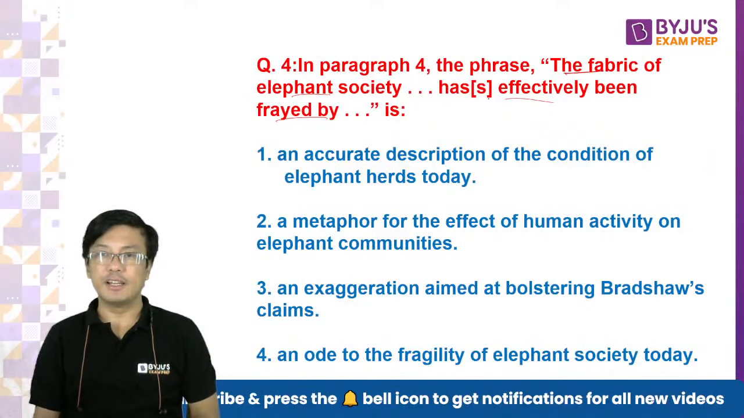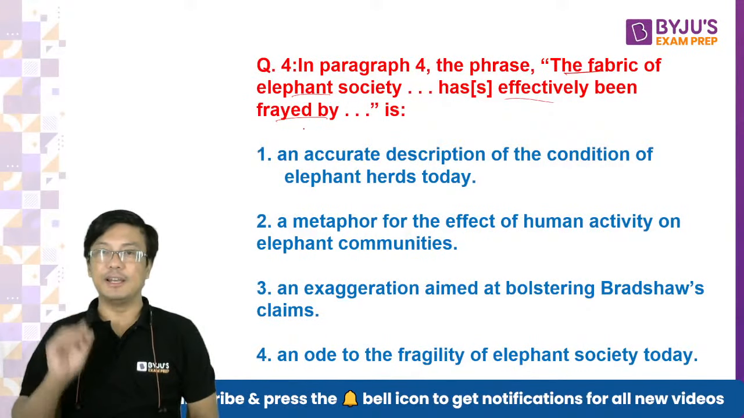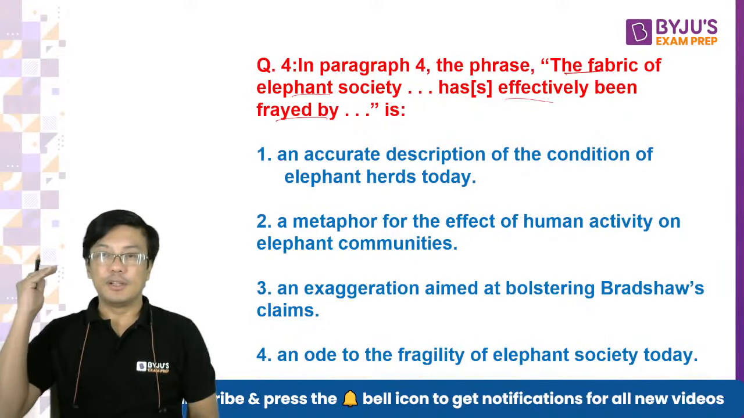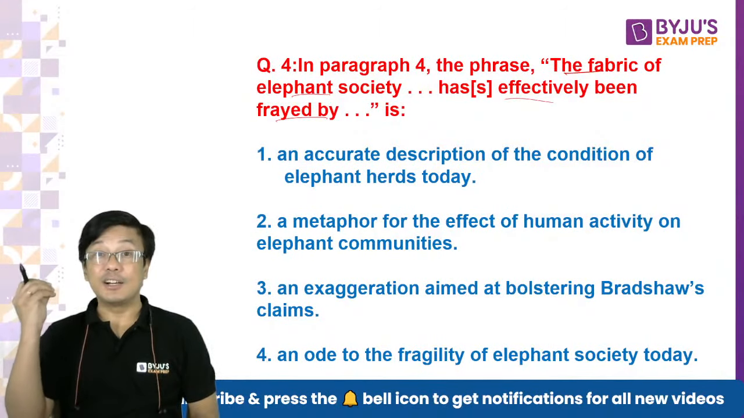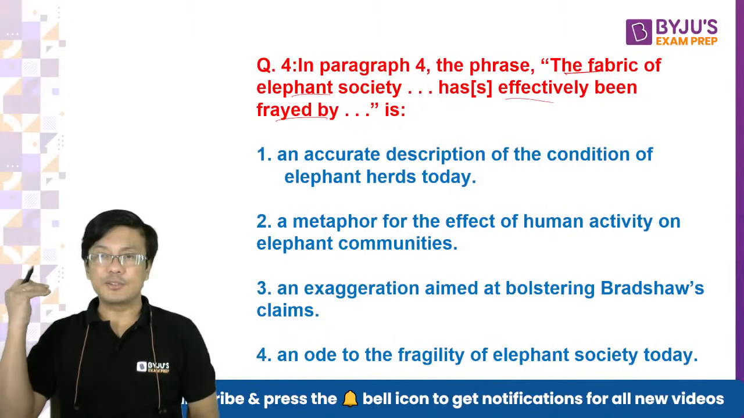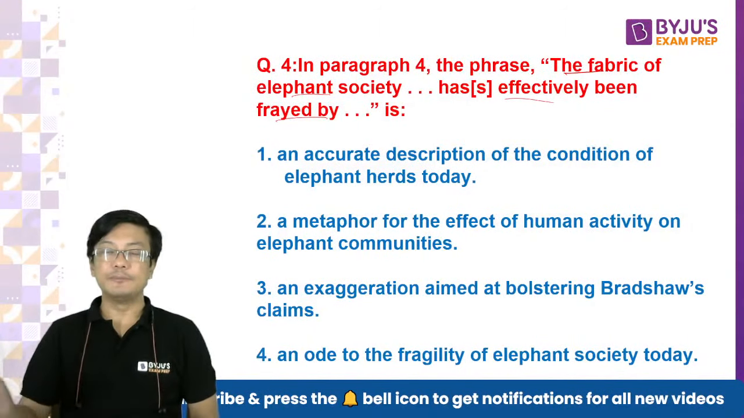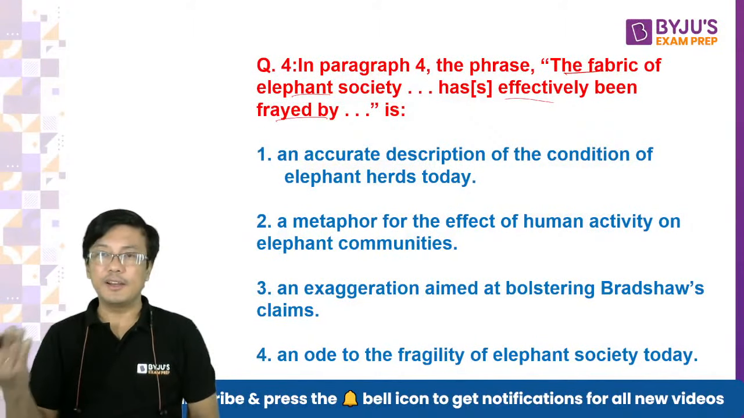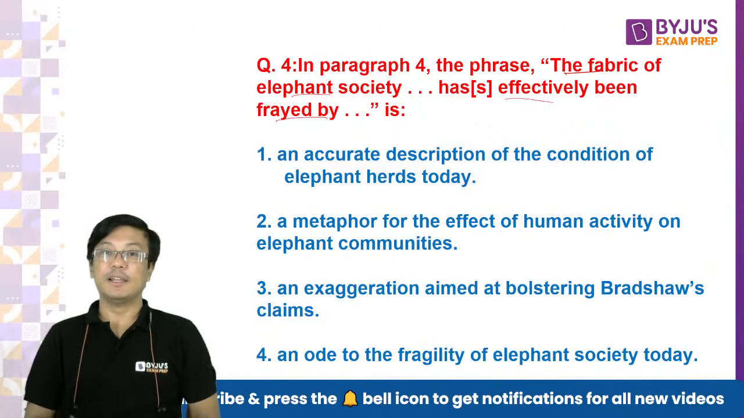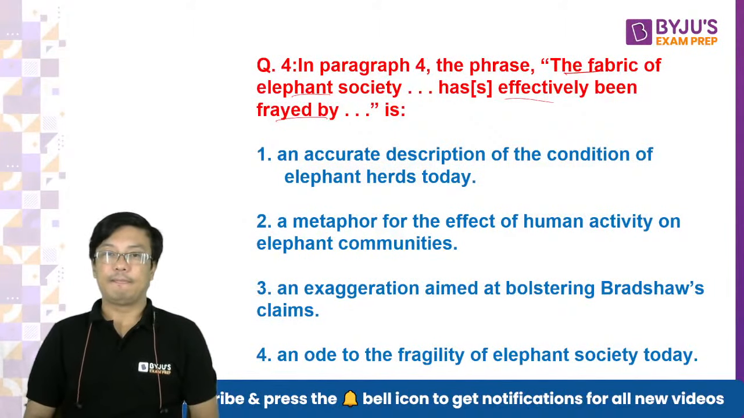The fabric of elephant society has effectively been frayed. मतलब we have destroyed their society like a cloth, right, which has been torn because of wear and tear. So fabric, cloth, and frayed is wear and tear की वजह से cloth जो torn होता है. Find out the best answer.